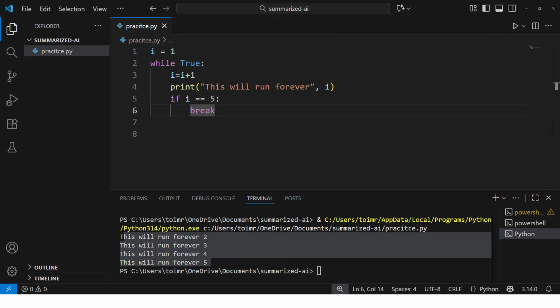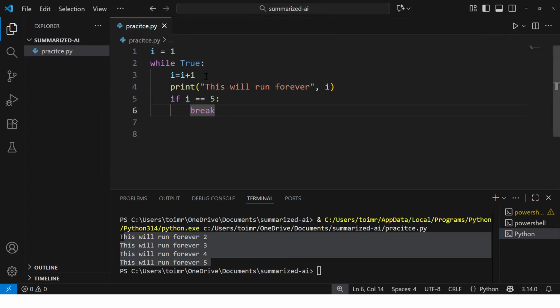Now what is continue? The continue keyword in Python. So continue means skip this one iteration and move to the next. For example, if I'm running 5 iterations in a loop, 1, 2, 3, 4, 5, and I wish to skip one of the iterations like i equal to 3, I will use continue. The continue keyword allows us to bypass some of the iterations based on a condition.